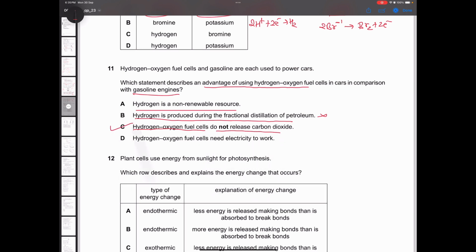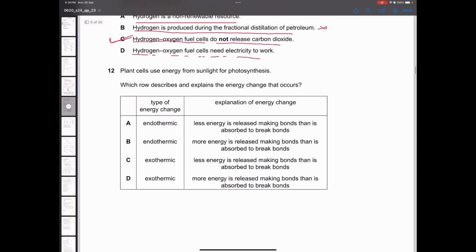So the option will be C. Hydrogen oxygen fuel cells need electricity to work. This is not an advantage. So the advantage is option number C. That is the correct answer. Now let's move on to the next question.